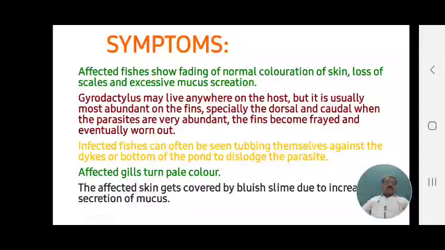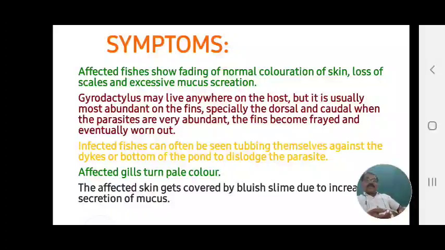To make the parasite fall down from the host, to leave the parasite. These fishes rub their body on the bottom, the benthic area, or different dike areas, and this is how these fish are identified.